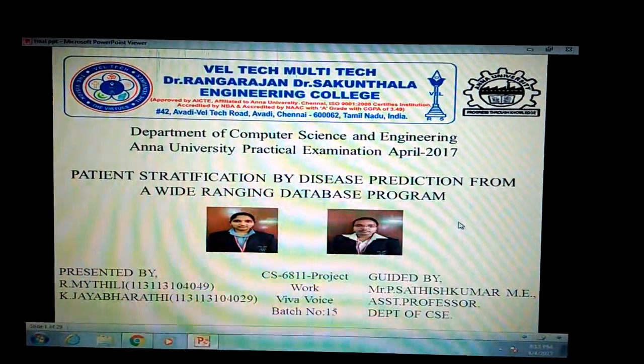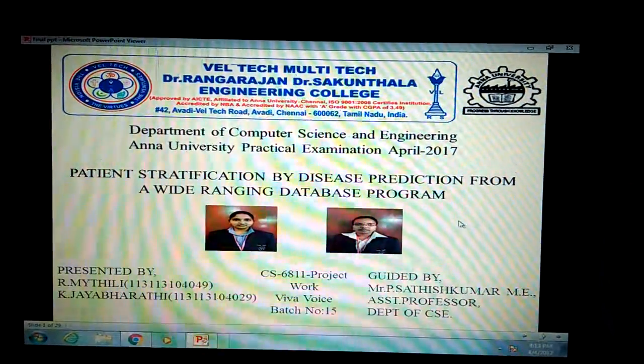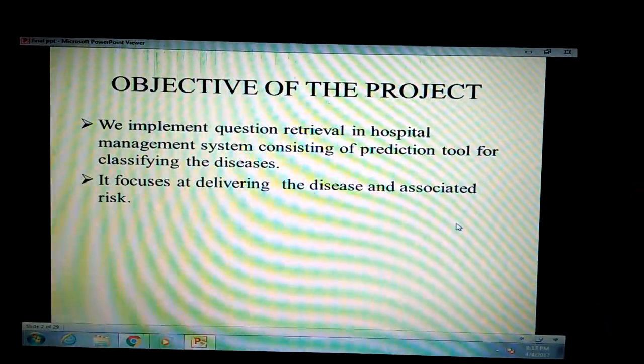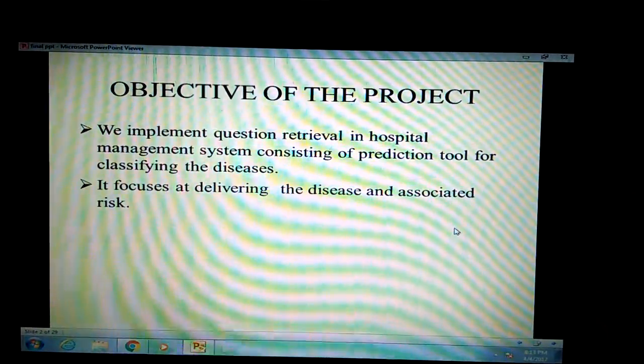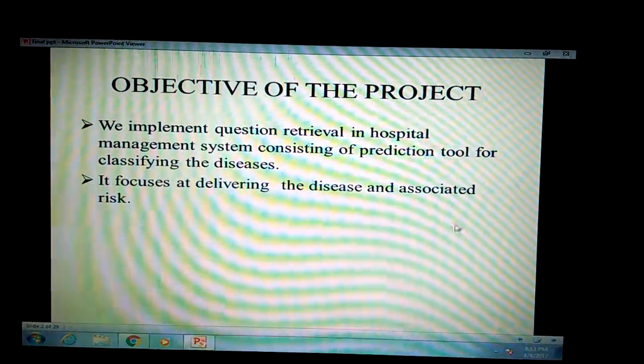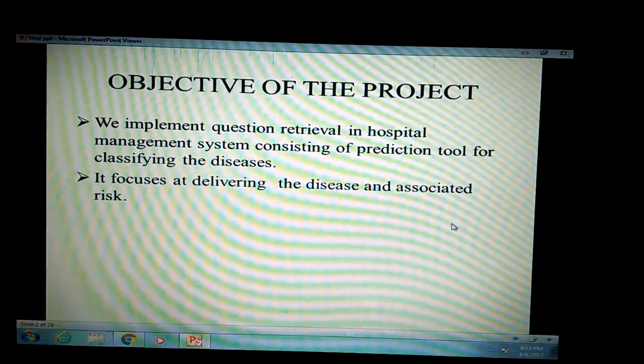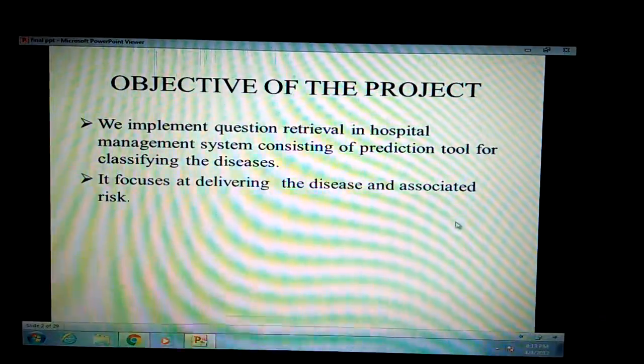Project name is patient stratification by disease prediction from a wide-ranging database program. The main objective of our project is to implement question retrieval in a hospital management system consisting of a prediction tool for classifying the diseases. It focuses on delivering the disease and associated risk.